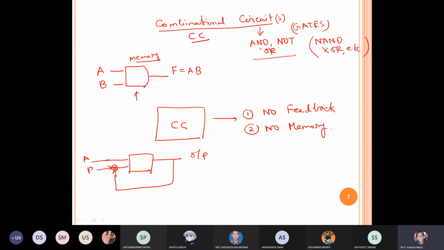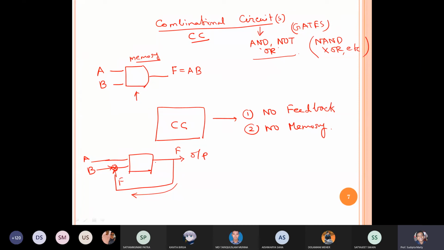So suppose A, suppose B, and here it is F. Now again F is coming over here. So in this case it is called feedback. So in any circuit which contains AND gate, NOR gate, different kinds of gates, but in that circuit some kind of feedback system is there in some position, then this circuit cannot be called a combinational circuit.